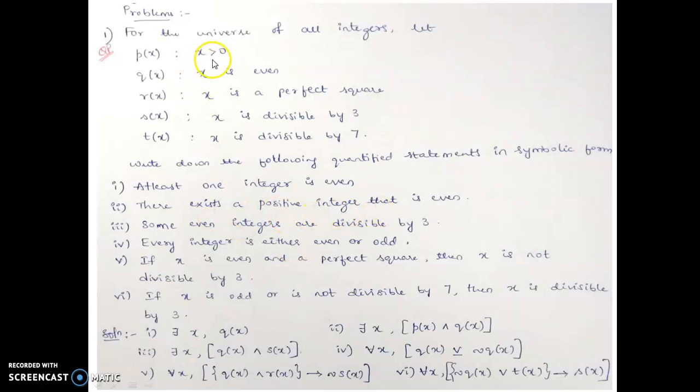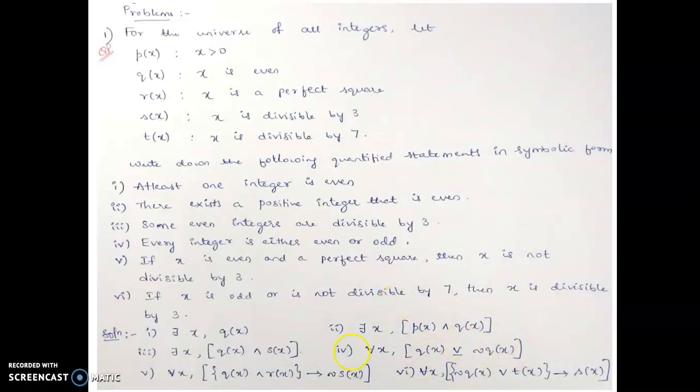Positive integer means we use p of x. So it should be there exists x such that p of x and q of x, with and because both are there. If it is positive and it is even, then both have to satisfy the condition of the and operation.